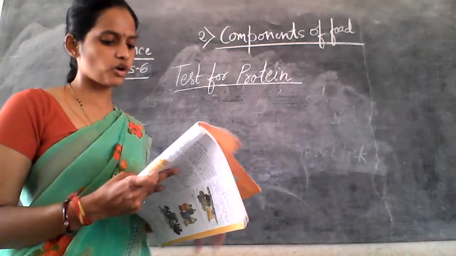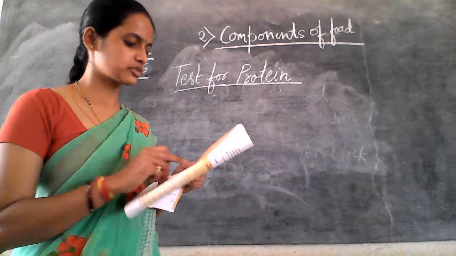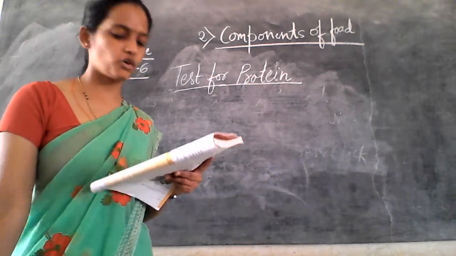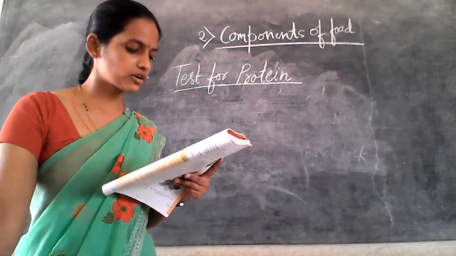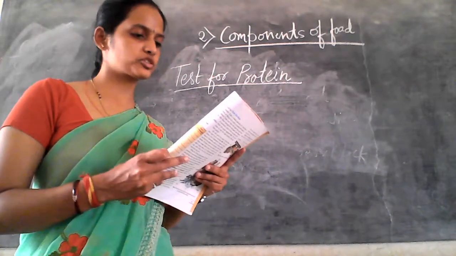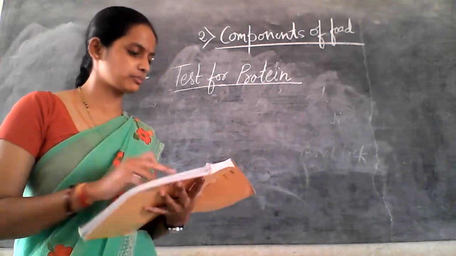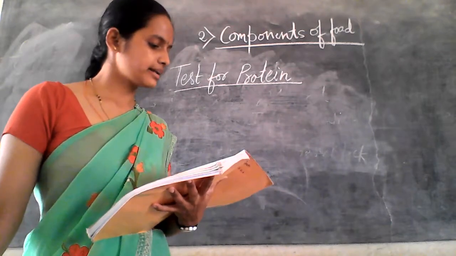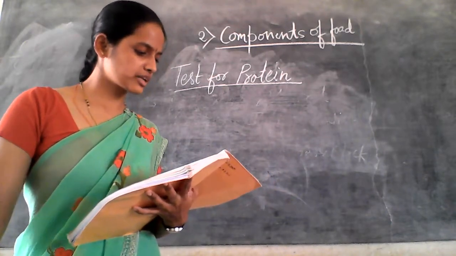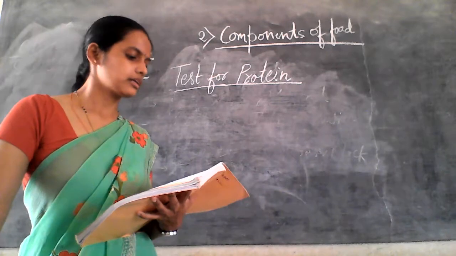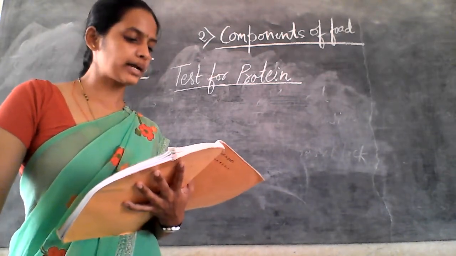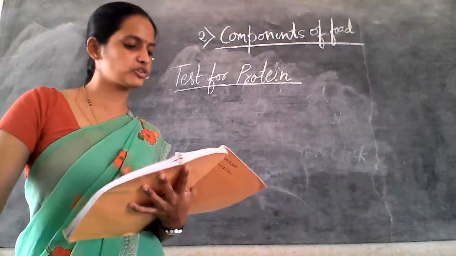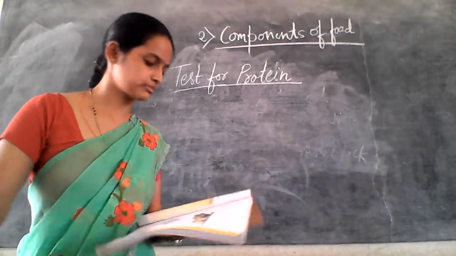Now, using a dropper, add 2 drops of solution of copper sulfate and 10 drops of solution of caustic soda to the test tube. Shake well and let the test tube stand for a few minutes. What do you see? Did the contents of the test tube turn violet? A violet color indicates the presence of protein in the food item.